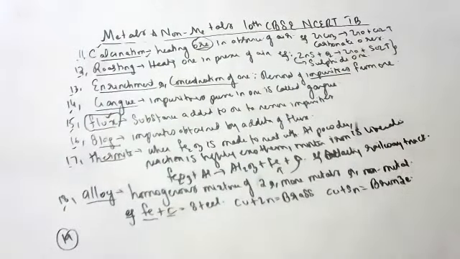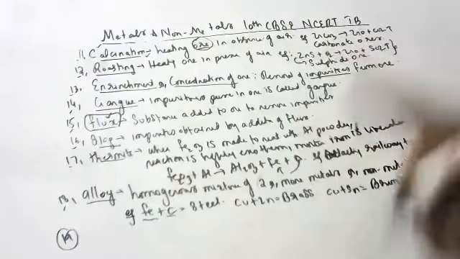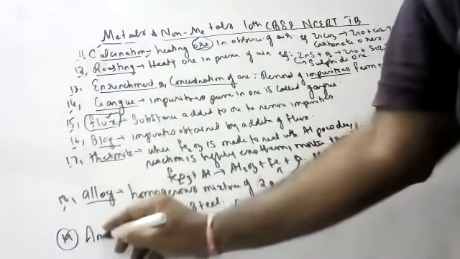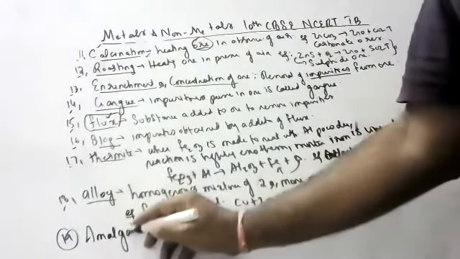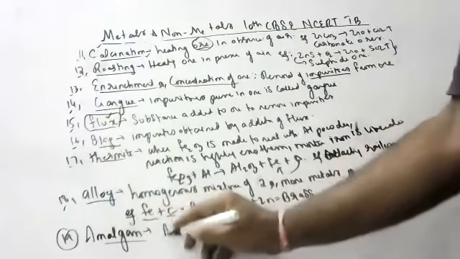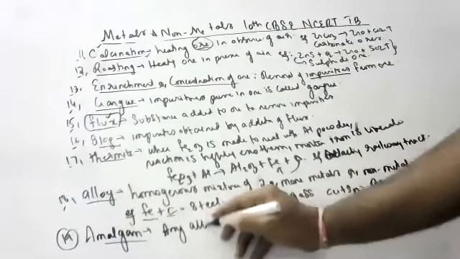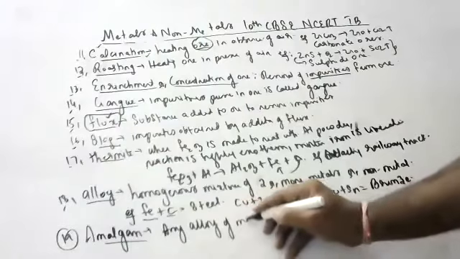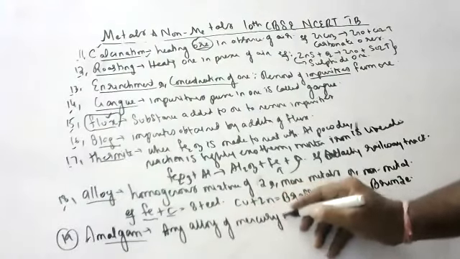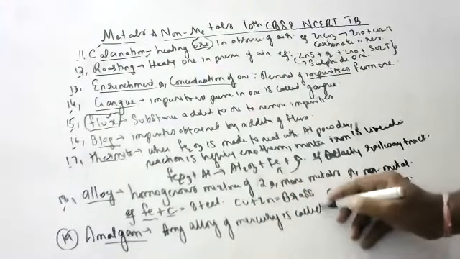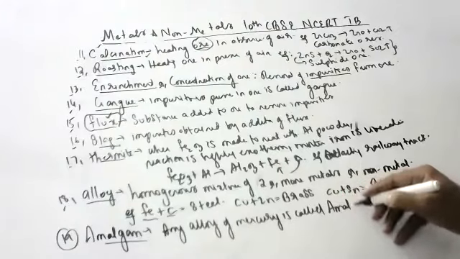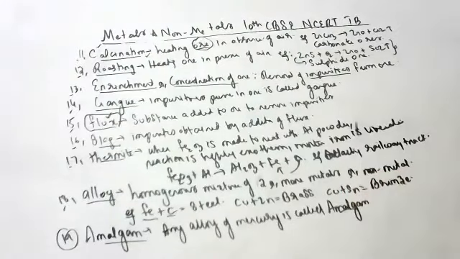Next. So alloy, a homogeneous mixture of two or more metals or non-metals. Amalgam. What is amalgam, anyone? Mixture of metal with mercury. Very good. Any alloy of mercury is called amalgam, children. If mercury is there in the alloy, that alloy is called amalgam. Okay, children?